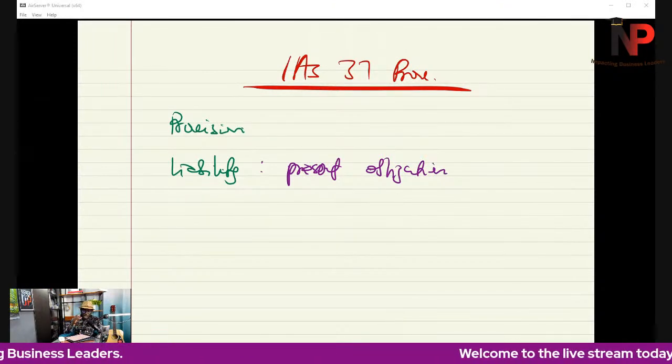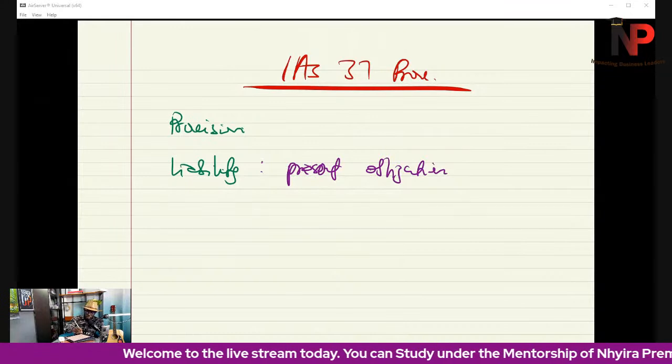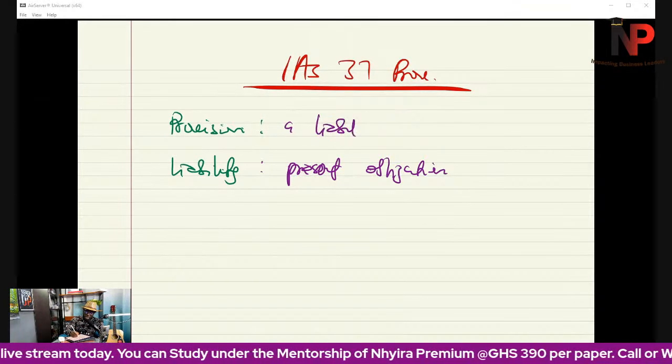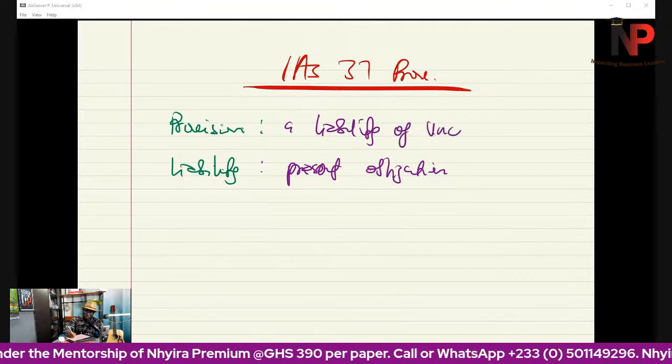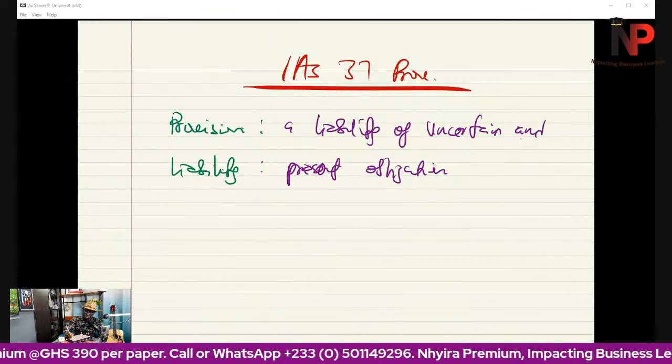That is what we mean by liability. Then a provision is simply a liability of uncertain amount and timing.